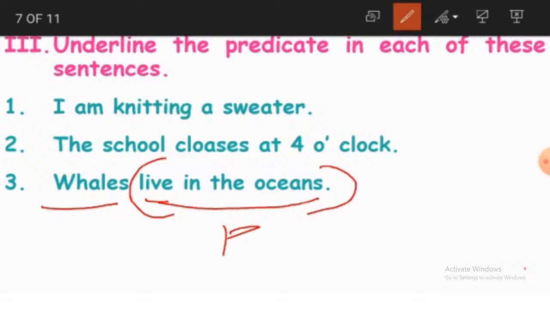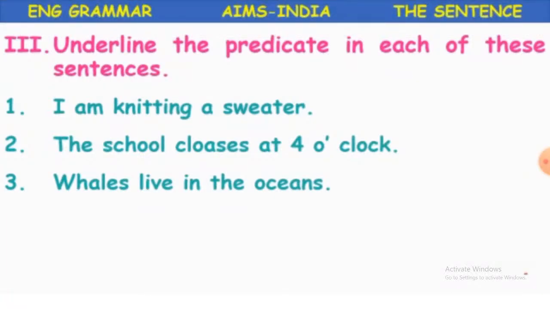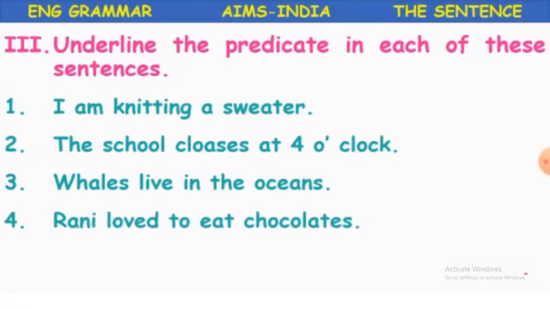The rest of the sentence which is included with the verb is called a predicate. Live in the oceans. Okay, clear, children? Now we'll go with the fourth sentence. What is it? Rani loved to eat chocolates.